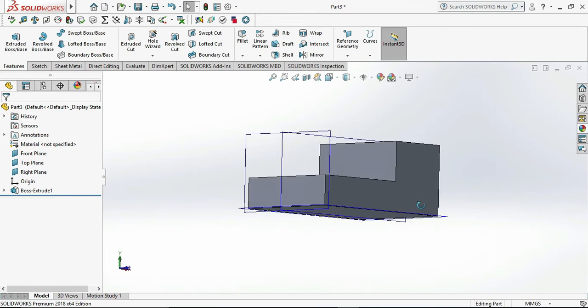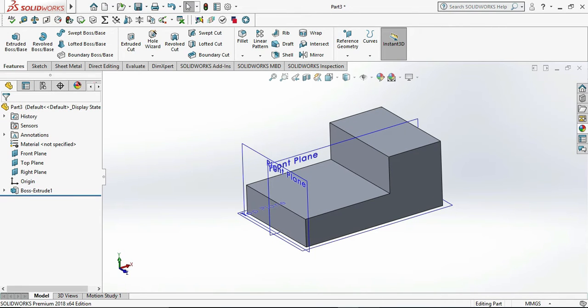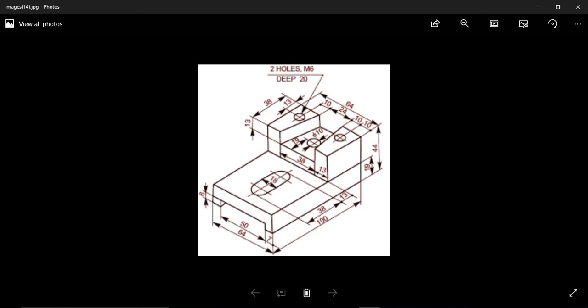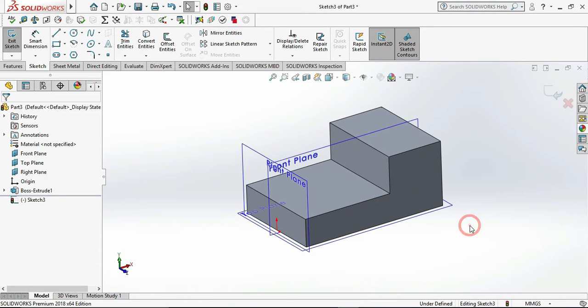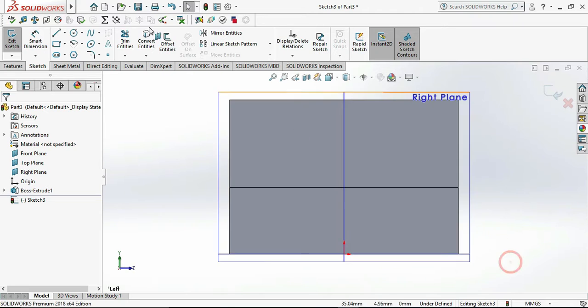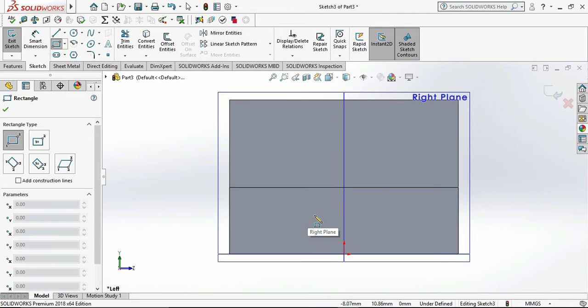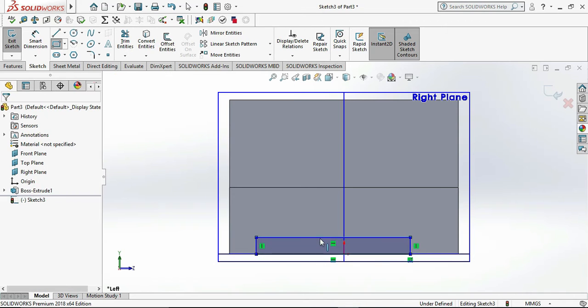Then we need to draw the extrude cut of the front side or at the right plane. Then firstly we need to draw the rectangle for that. Then we can do the dimensions to him.